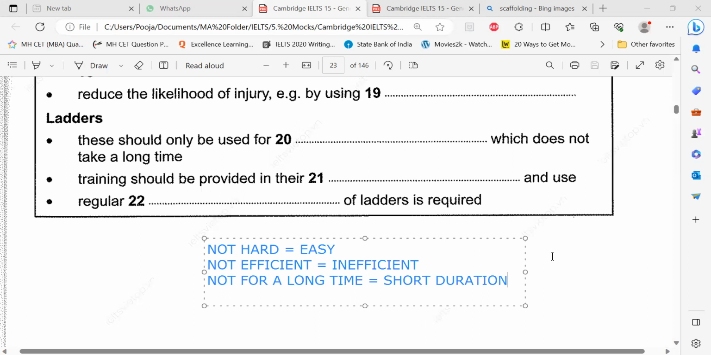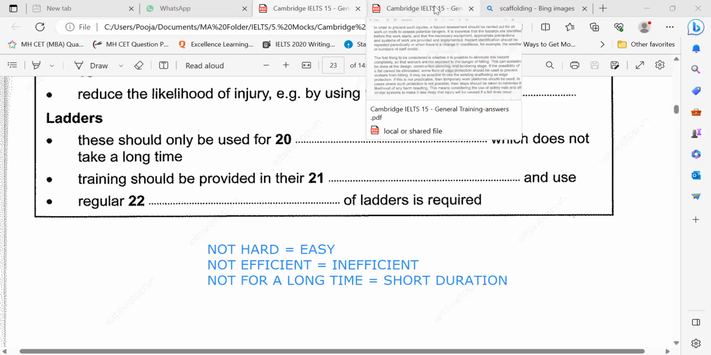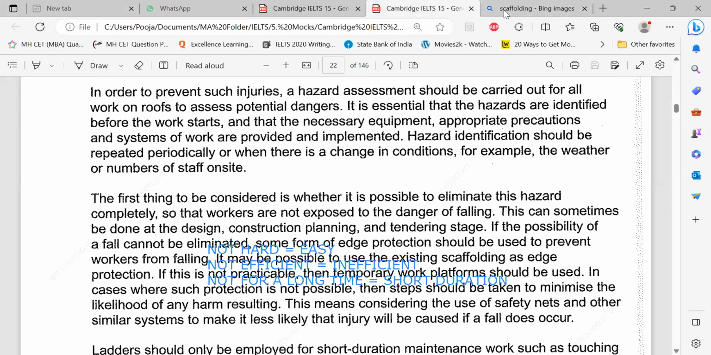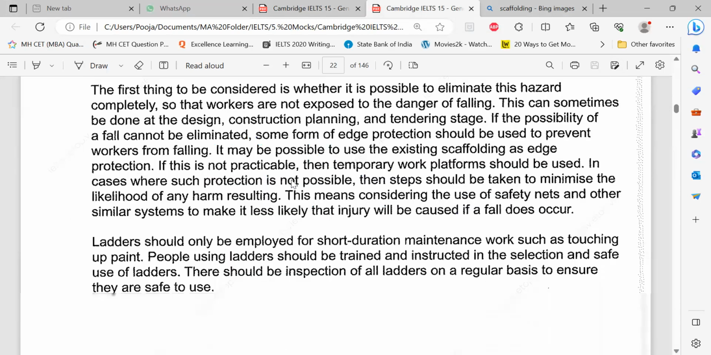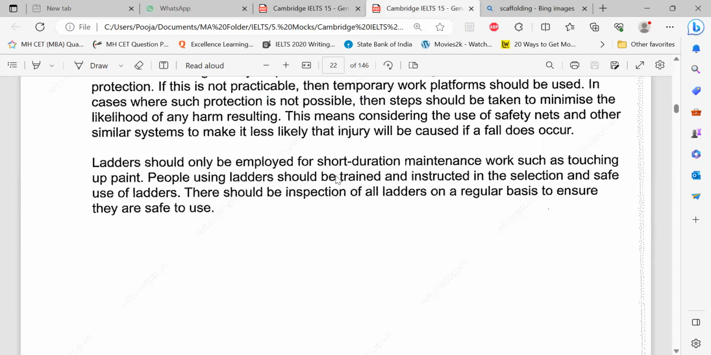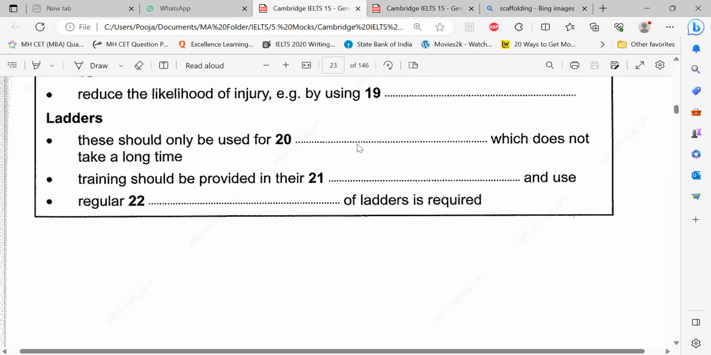Either you get this, or if you don't get this, at least you get this. All right, let's find ladders. When can I use the ladders? Ladders should only be used for short duration maintenance, which is not long. Used for what? Short duration maintenance, which does not take a long time. It's one and the same, which you said. So which word should I pick up from that?